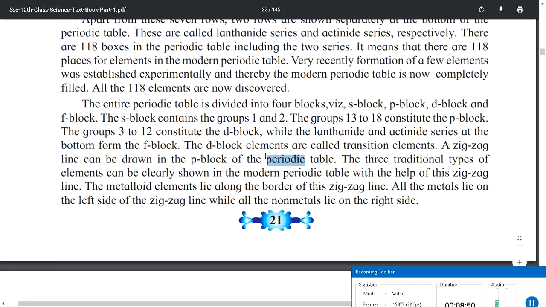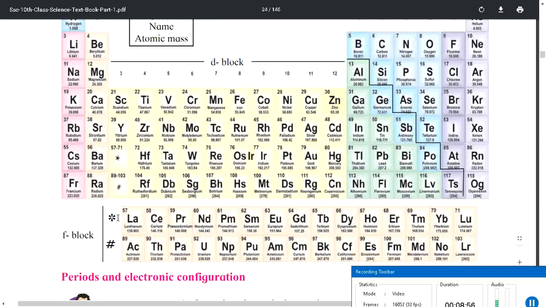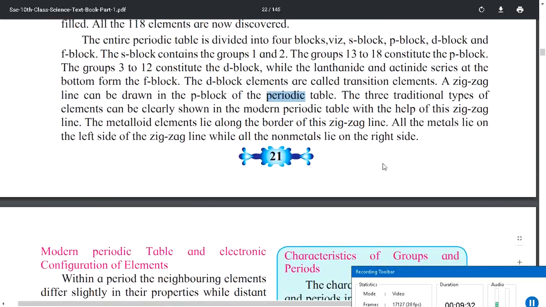Okay, so let's read in more. Let me explain with the help of a diagram. Can you see these 2 F blocks? This is the lanthanide series, this is the actinide series. So these 2 series are present at the bottom of the periodic table. This is your periodic table. This is called the long form of the periodic table, and these 2 series are present at the bottom, and you will see that there are a total of 118 elements. 57 to 71 is the lanthanide series, and 89 to 103 is the actinide series, which starts with Ac, atomic number 89, and ends at atomic number 103. Now let's go to the top and start reading again.